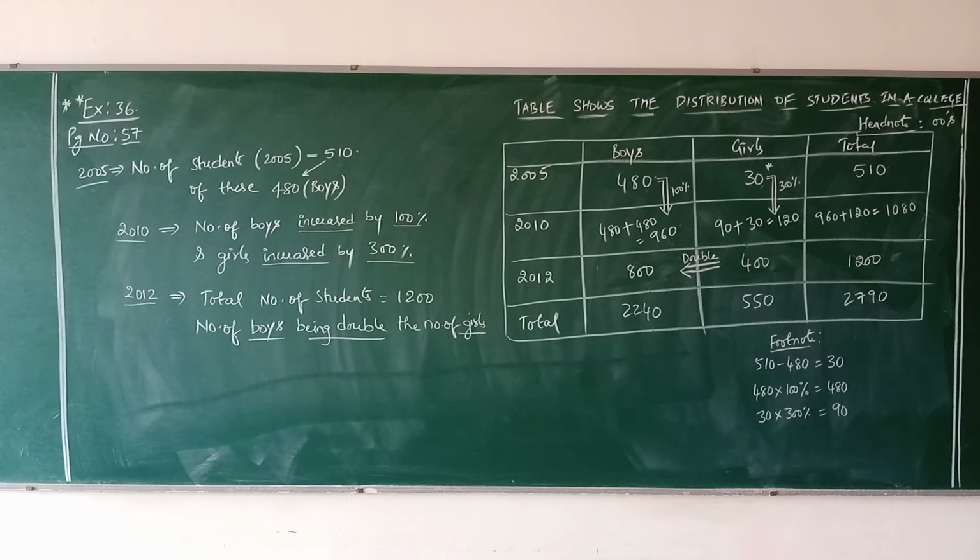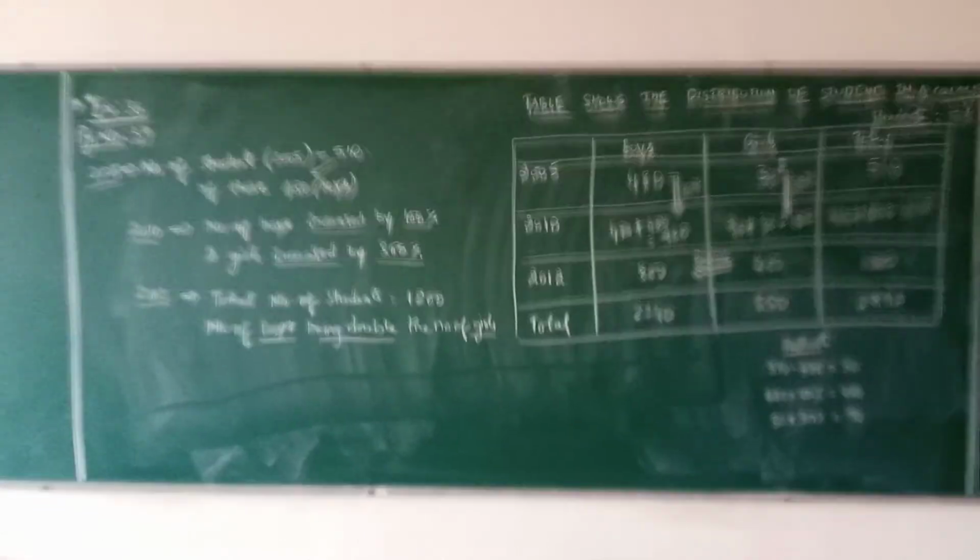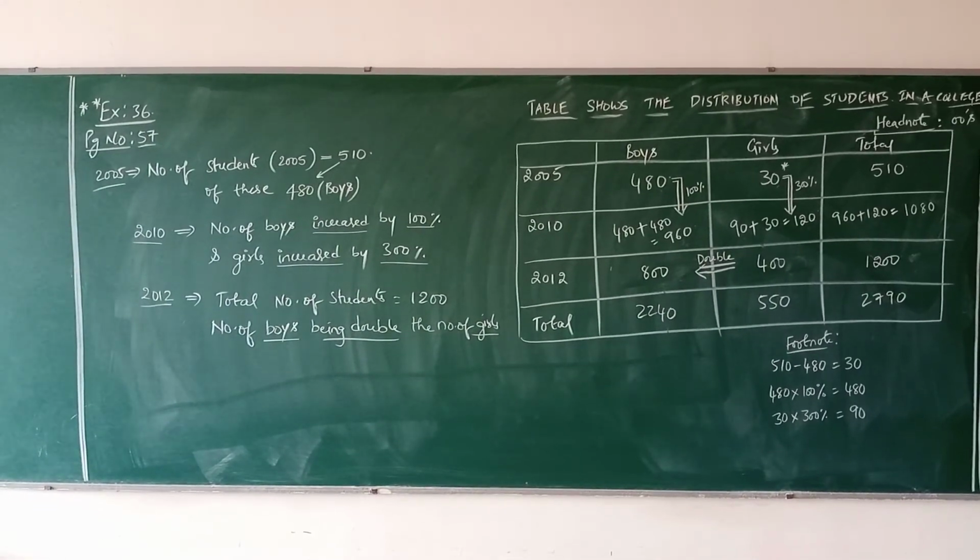Next, in 2010, number of boys increased by 100% than 2005 year boys. So out of 480, 100% means almost double. So 480 plus 480, 100% it is increased. That means 480 plus 480, 960. And here 300 times girls were increased from 30. So that means 30 plus 300% of 30, you will be getting 90. So 90 plus 30, 120. Clear? And then together totals.